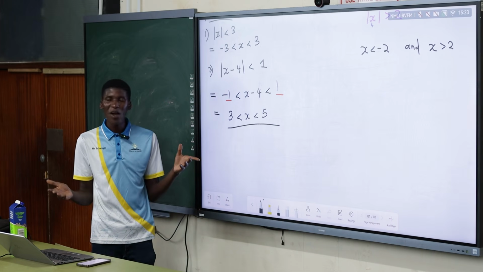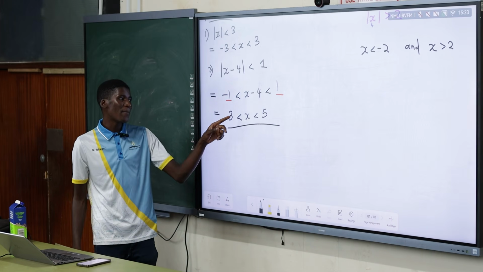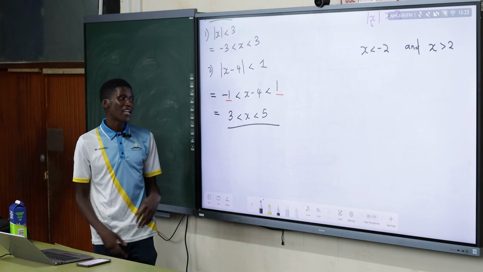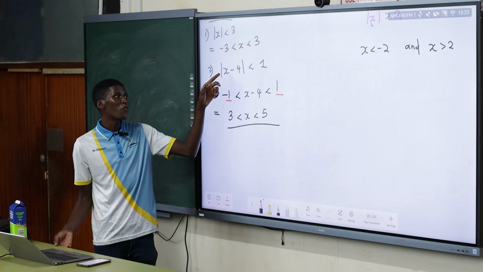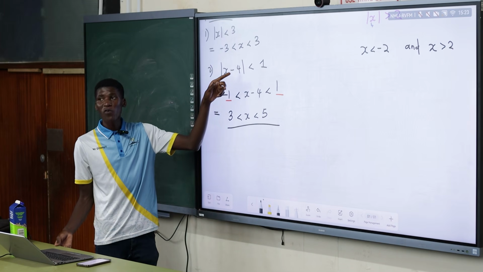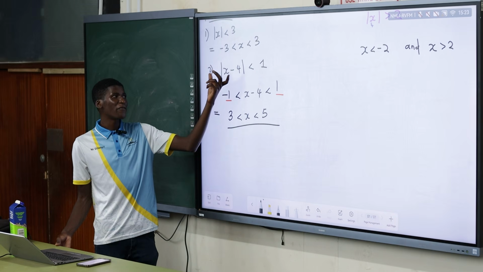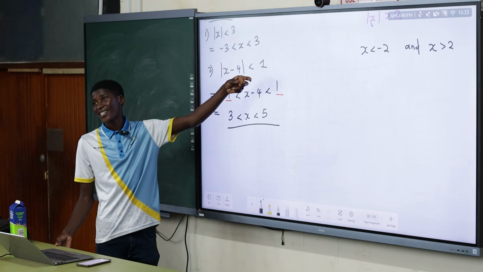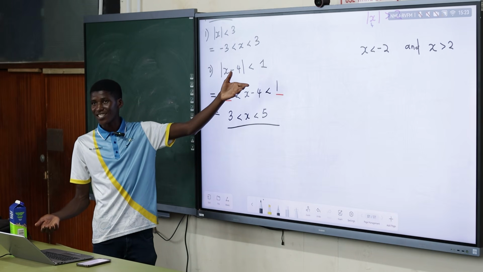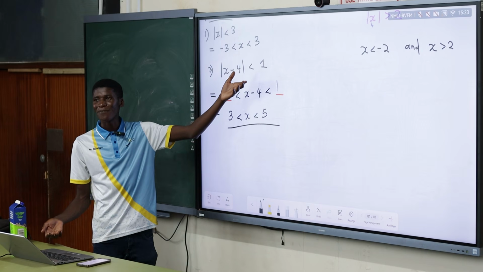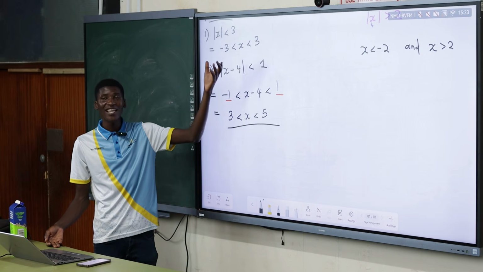Take another number to test this. Take a number between 3 and 5, maybe 4. If you put in 4, this will be 4 - 4, which is 0. The absolute value of 0 is 0, and 0 is less than 1. So that's a true expression. It's a logical expression in math terms. Yes, it's a true logical expression.